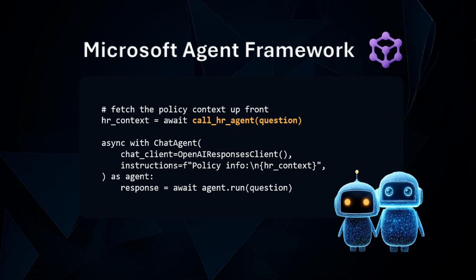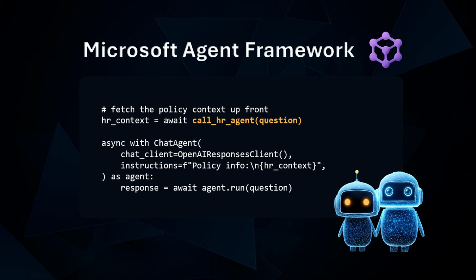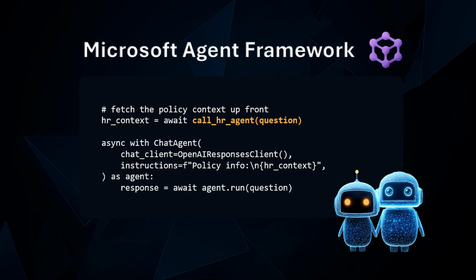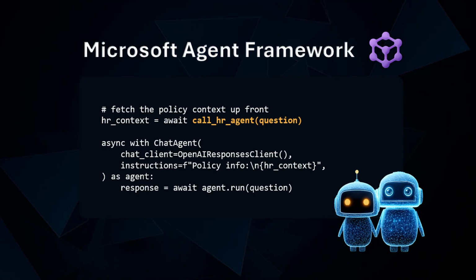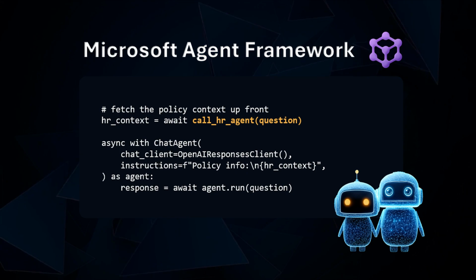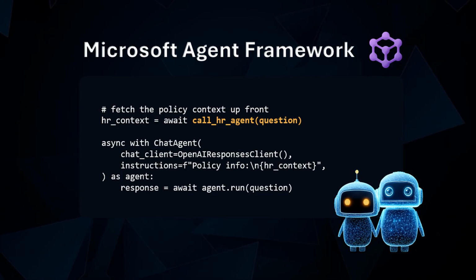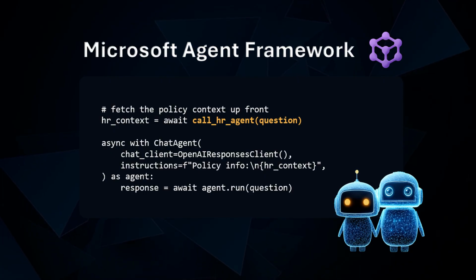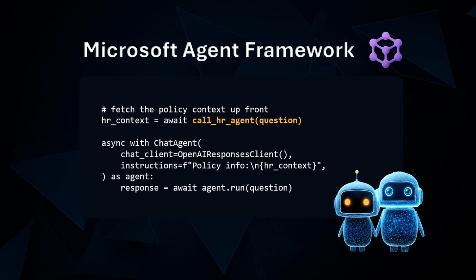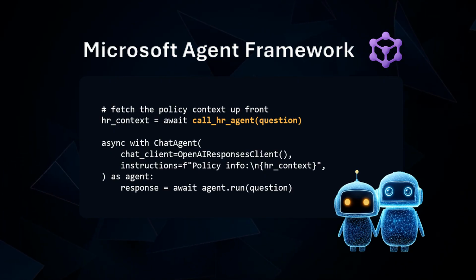Microsoft Agent Framework. This one takes a slightly different route. Before the agent runs, we call the HR agent ourselves, and we fetch the policy context up front. Then we place that context directly into the prompt, and we let the chat agent write the answer. Same destination, same HR agent. The only difference is that we fetch first, and then we reason.